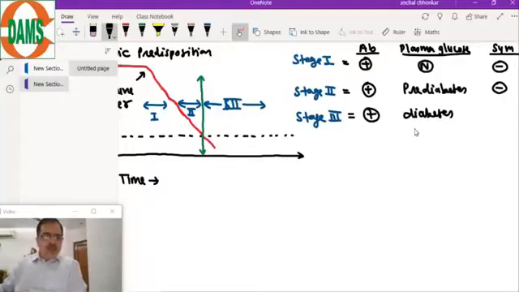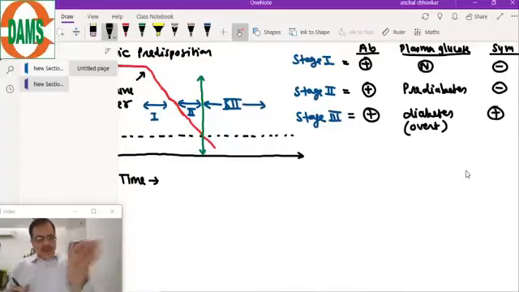This we call overt diabetes. This is known as the overt manifested diabetes, and symptoms will be positive. So these are the 3 stages of type 1 diabetes according to the natural progression of the disease.